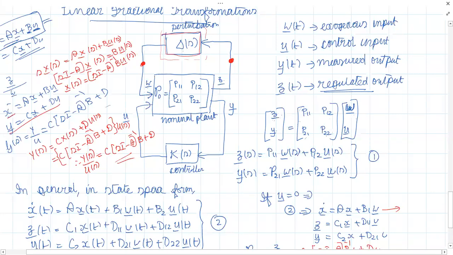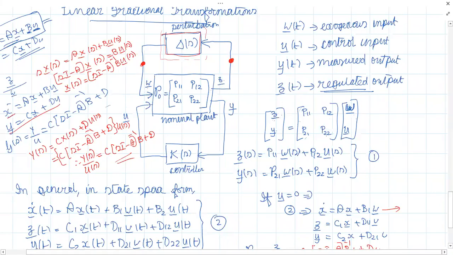You are modeling it. It is not the usual way of taking output by input transfer function. Here we are modeling the perturbation block. Perturbation we do not know. How do we know whether perturbation exists or not? That is from the signals only. You may have some noise signal or some disturbance. So from the output you know it is corrupted. So we are trying to model the perturbation block.